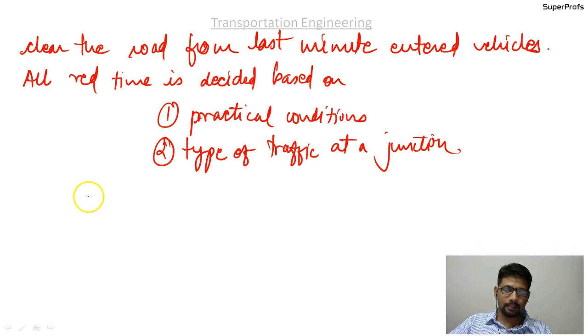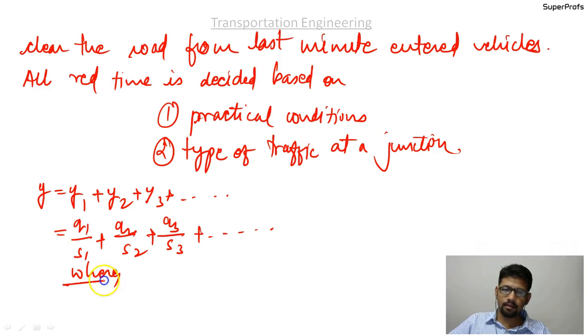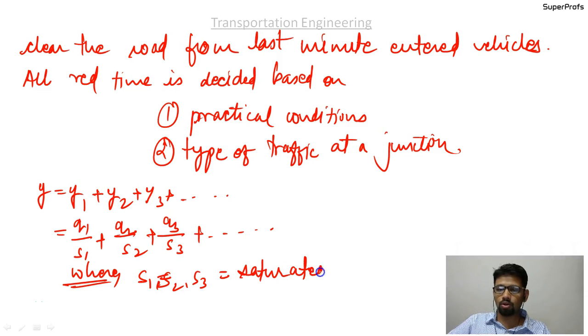So the next thing that we discussed was y equal to y1 plus y2 plus y3 plus and so on, where y1 is q1 by s1, y2 is q2 by s2, y3 is q3 by s3, and so on, where s1, s2, s3 are the saturated traffic flow. I am sure that all of you know very well what saturated traffic flow is.